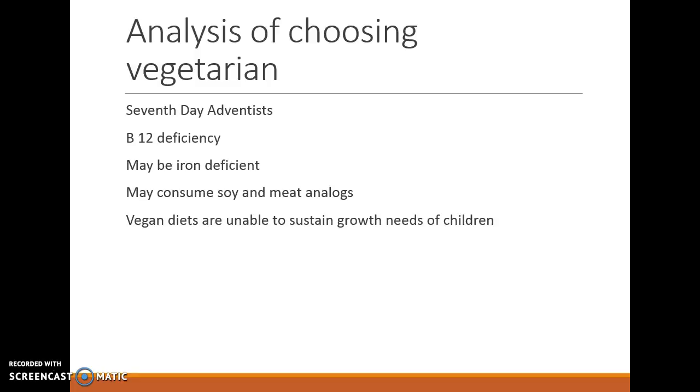Soy or meat analog like textured vegetable protein may be something that they consume to get their protein. Also, vegan diets are unable to sustain growth needs of children unless they're paying very close attention to getting their complete proteins and vitamins and minerals. It requires very close attention.